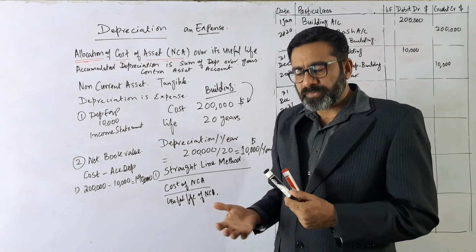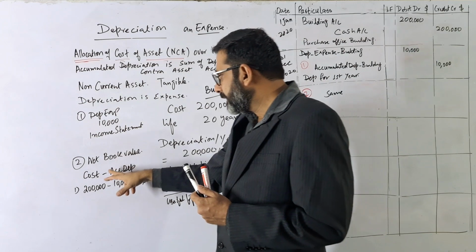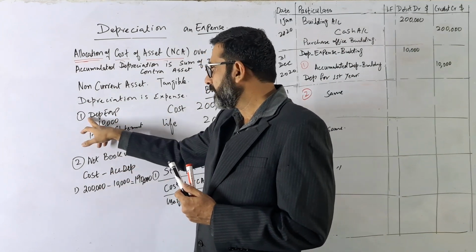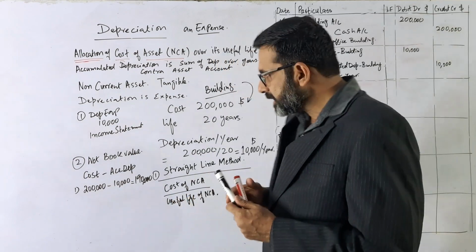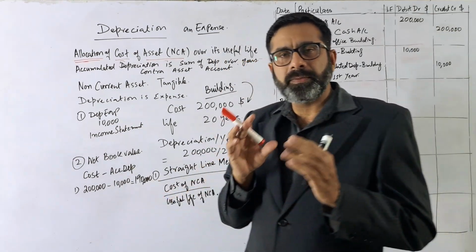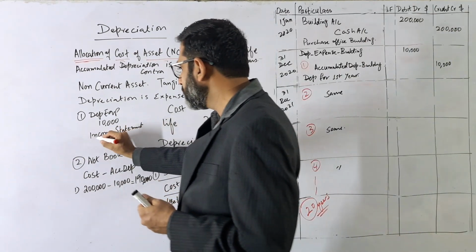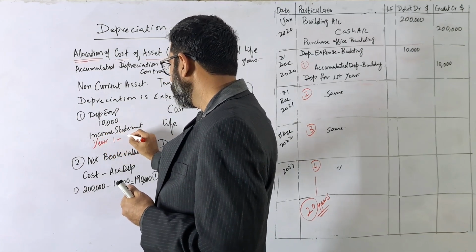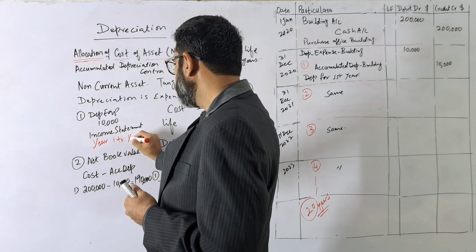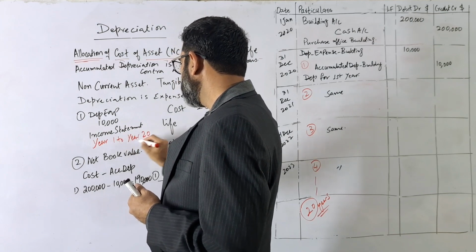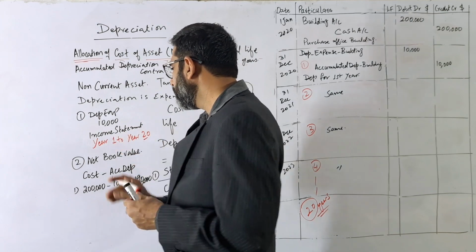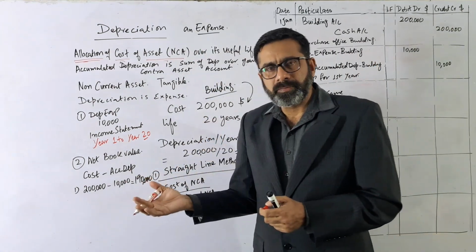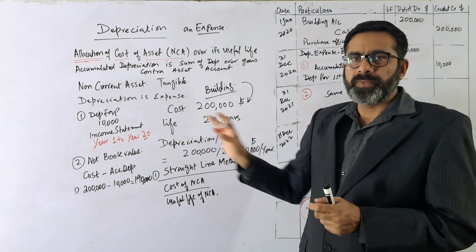So next year what will happen? This is the depreciation for the first year, for the second year, for the third year. So the same entry will be there, the same expense will be there from year 1 to year 20. So the amount will be the same, the expense will be the same, and the income statement value will be the same.